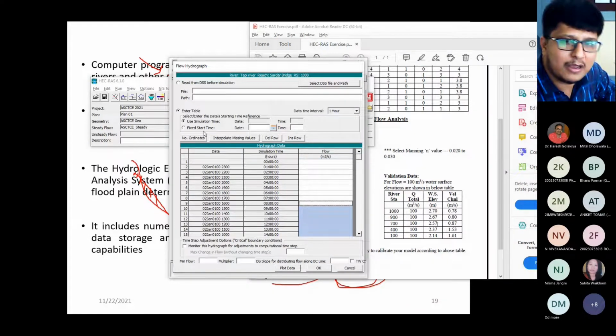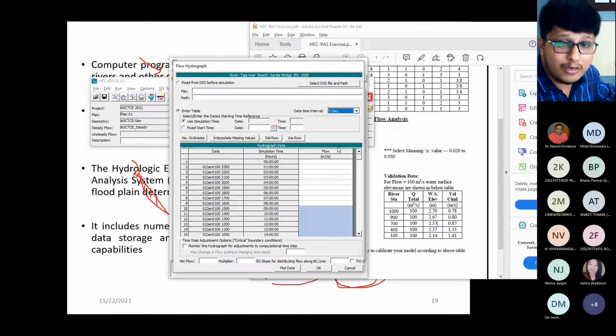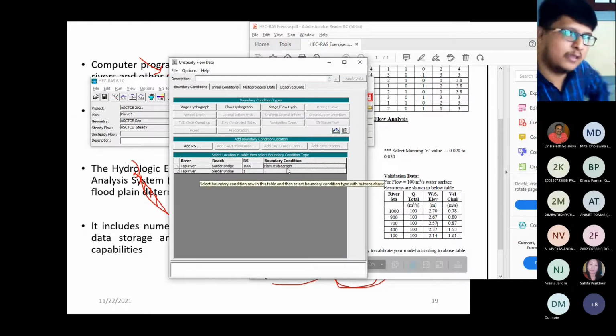You need to decide the time, date. Accordingly, the computer will take the time and date in a perfect manner, and you need to enter the daily discharge data or hourly. See, it is written data time interval. So it is hourly: 1 hour, 2 hour, 3 hour, 4 hour, 6 hour, 8 hour. So if you have 3-hour discharge, 6-hour discharge, or 12 hour, or daily 24 hour, then also you can get it, right? And once you enter that data, you will directly get such type of the thing in the window, right?